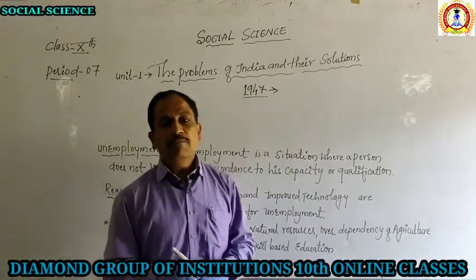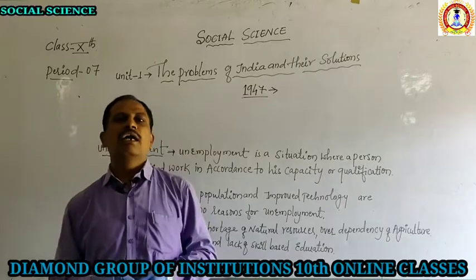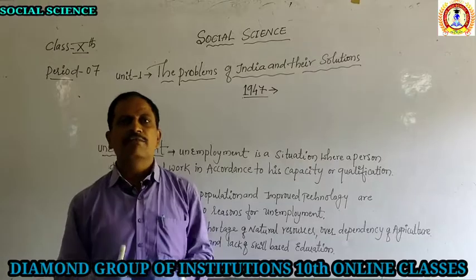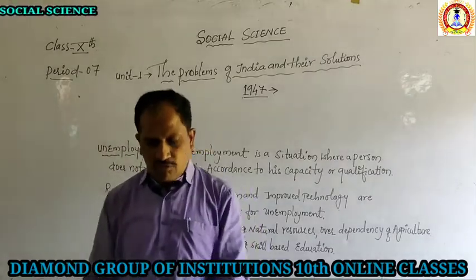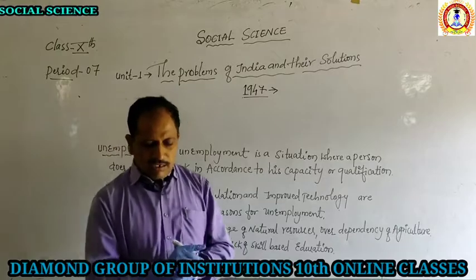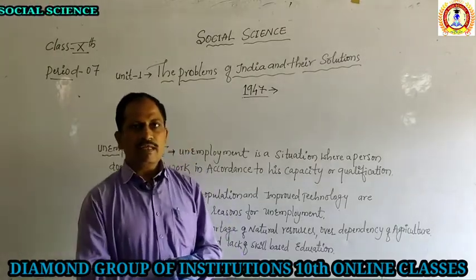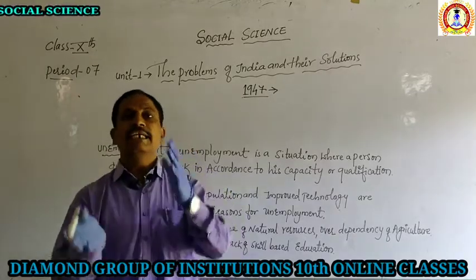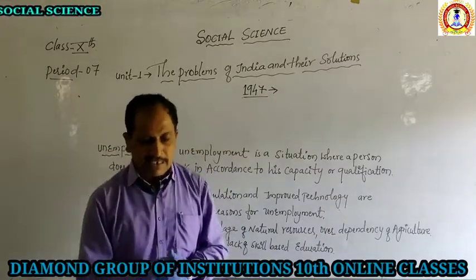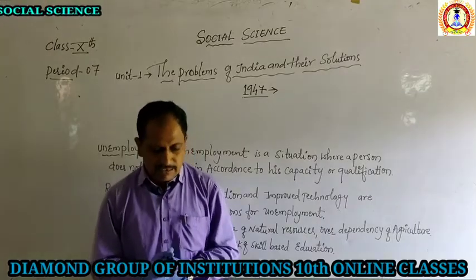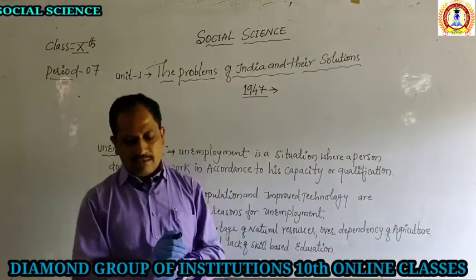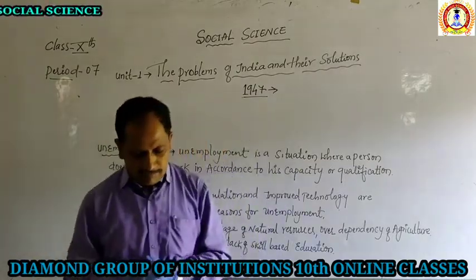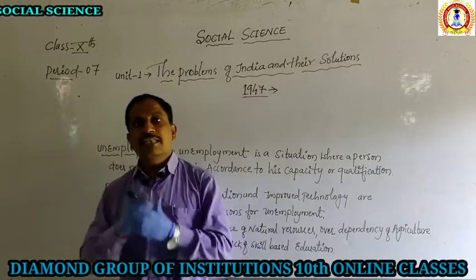At that time people were migrating from one place to another place. So many types of reasons are there. Some reasons are given in your textbook. Once you go to the textbook, there we will see a lot of problems, numerous external and internal problems that arose in the country since 1947. The problems were managed through the efficient administration started by Sardar Vallabhbhai Patel and the support of the citizens.